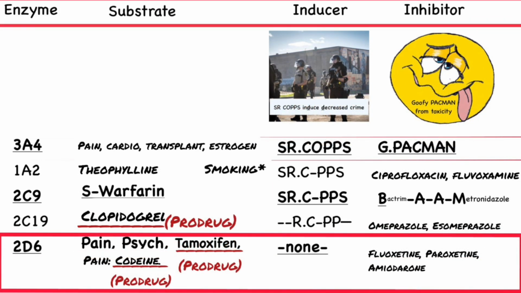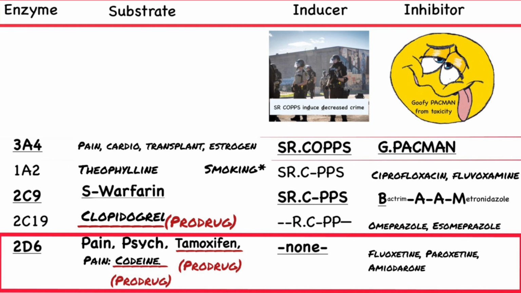Last, we have the 2D6 enzyme. I think of mostly pain drugs and psych drugs, like antidepressants and antipsychotics, as substrates for this enzyme. There are not really inducers. Inducers typically decrease the level of the substrate. Inhibitors heighten. Fluoxetine and paroxetine are inhibitors, so they will most often heighten the level of the substrate.